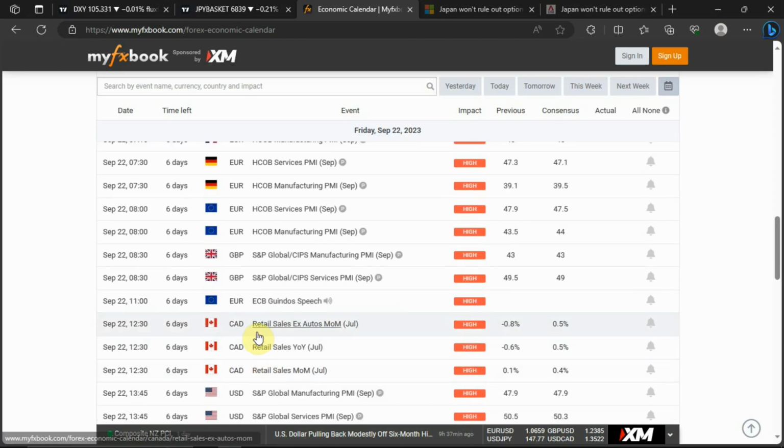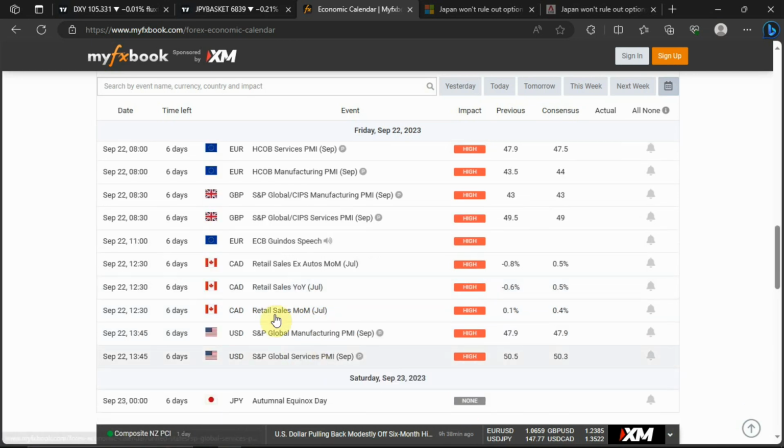Then we have the card retail sales month over month for the month of July. We have card retail sales year over year for the month of July. Then we have card retail sales month over month for the month of July.